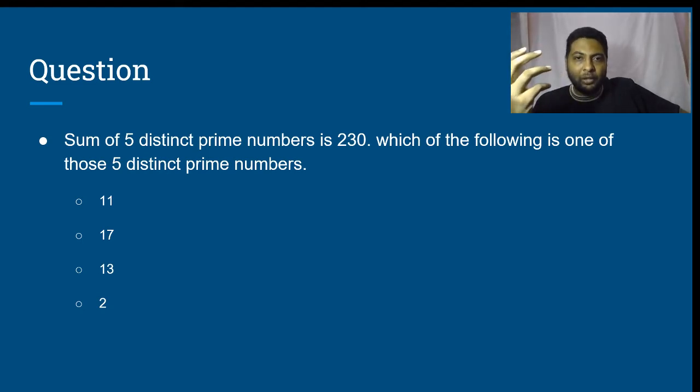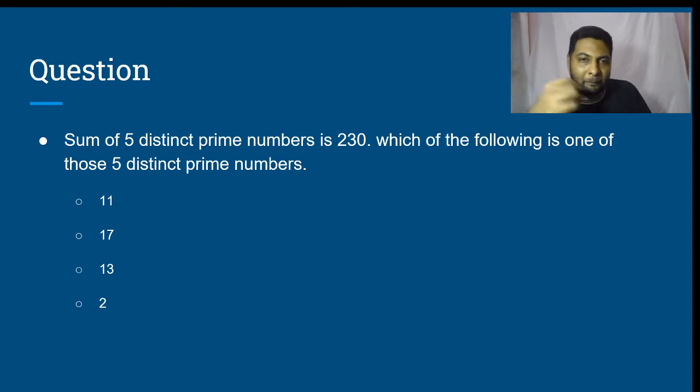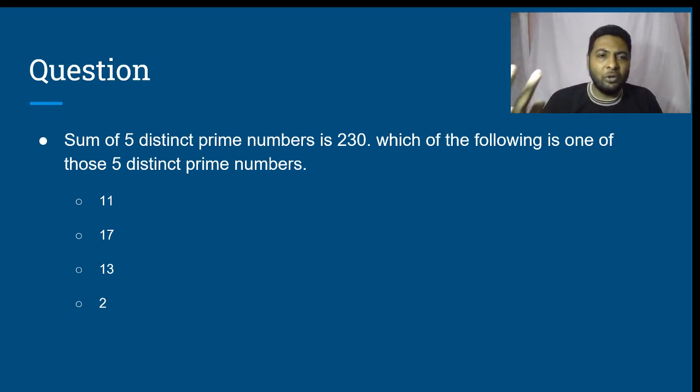Okay, let us come to the next possibility. Can I consider 3 even numbers? No, that is also not possible. 1 even number and 4 odd numbers? Yes, that is possible. Is there any other possibility?